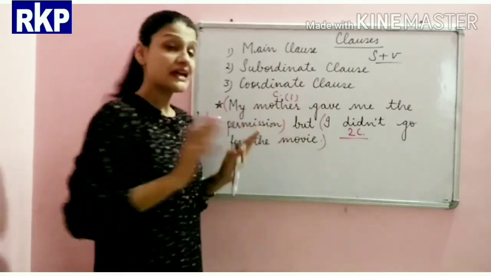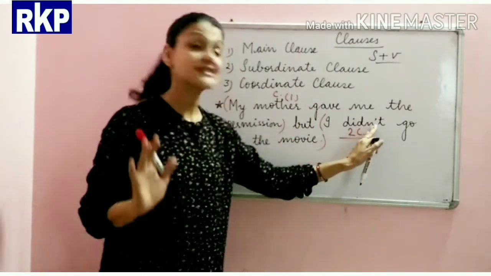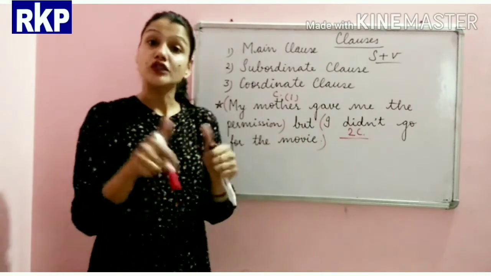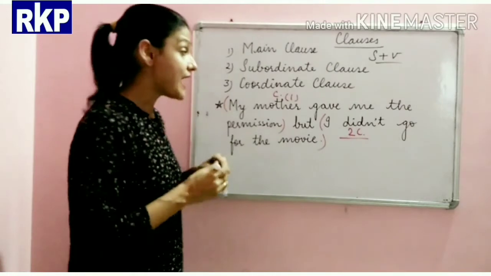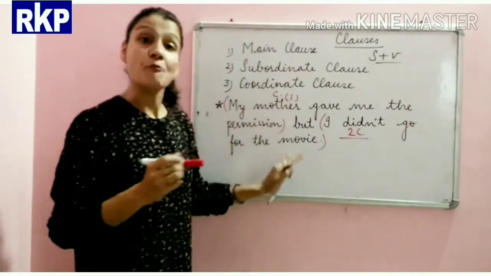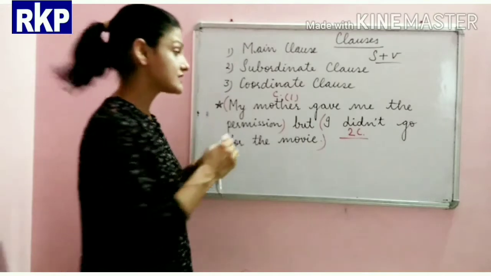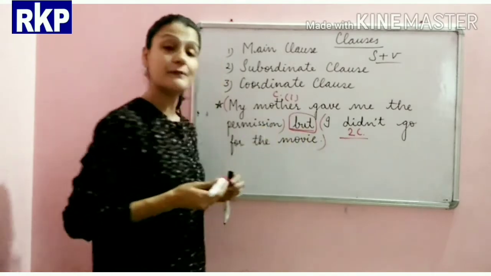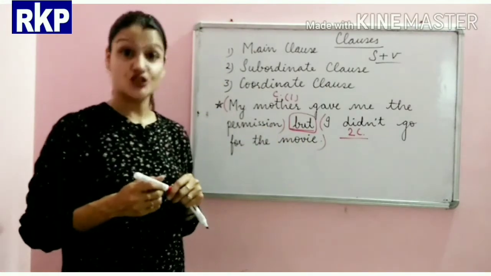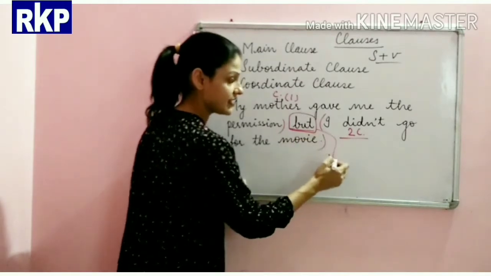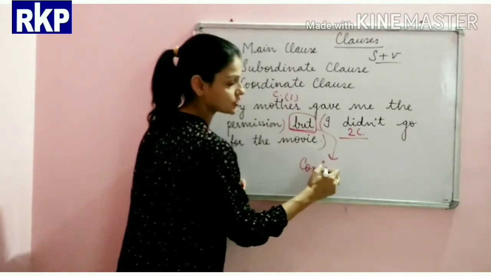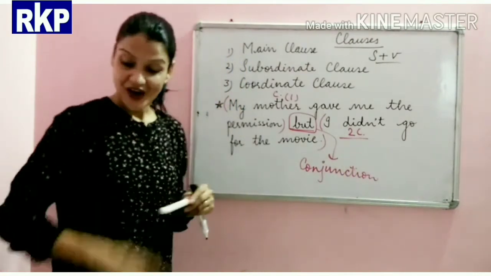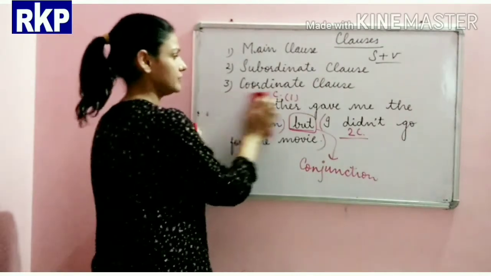This clause can stand on its own, and the second one as well. It doesn't need the help of the first one. So they both are equally important. And the most important thing which makes it a coordinate clause is that both the clauses are joined by a coordinating conjunction. So but is our conjunction. Understood? Let me write one more example here.